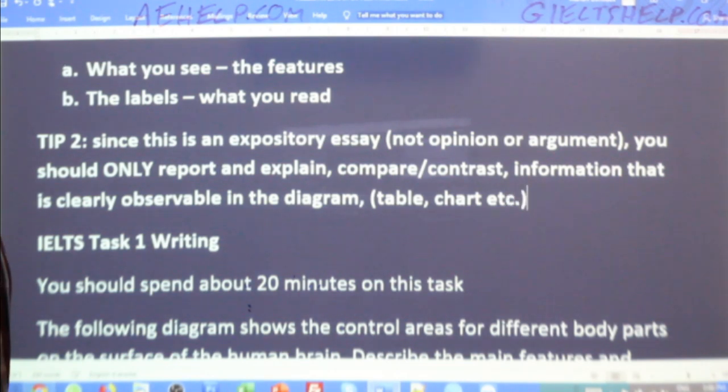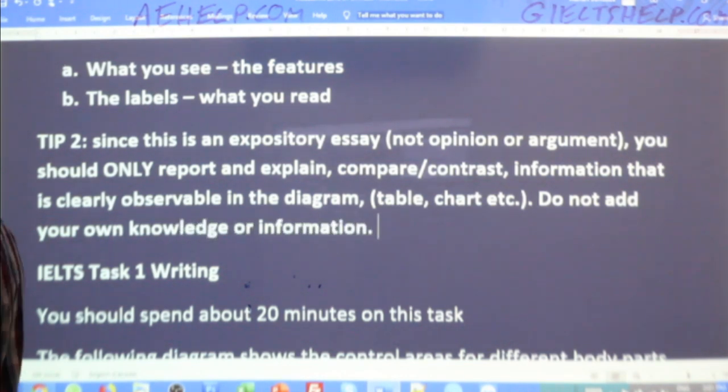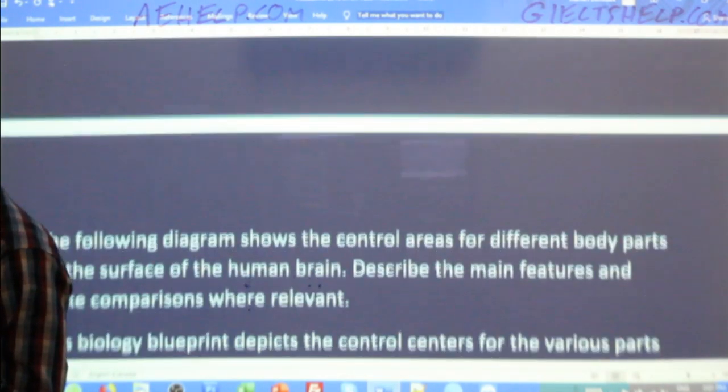Okay, so don't add your own information. Do not add your own knowledge, even if you know about it. You'll run out of time to actually describe what you can see.